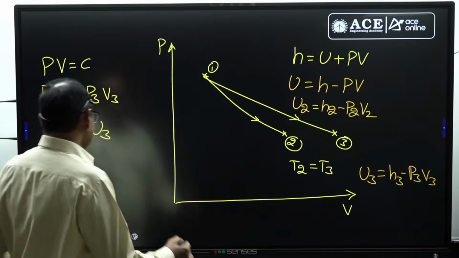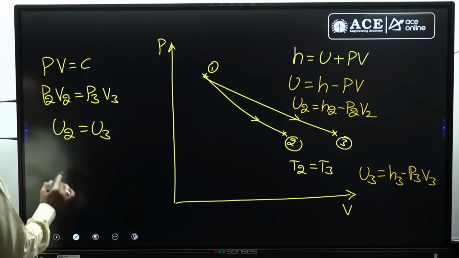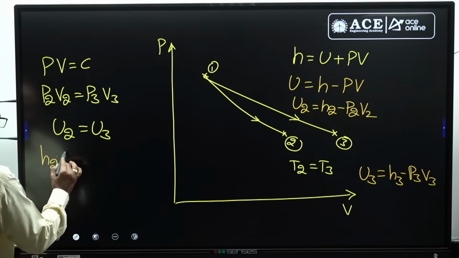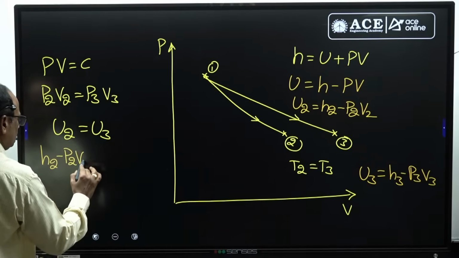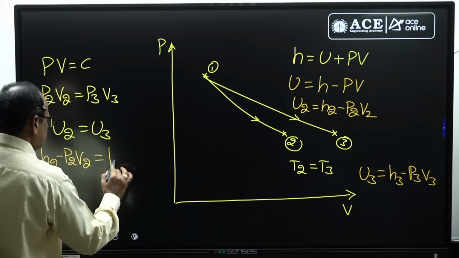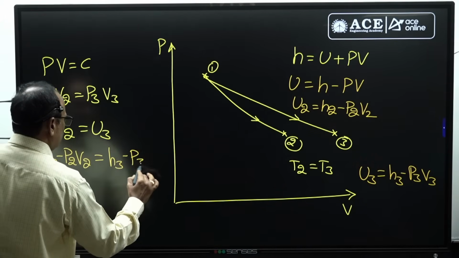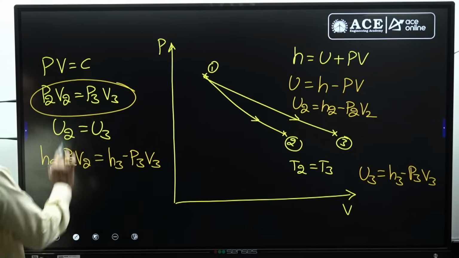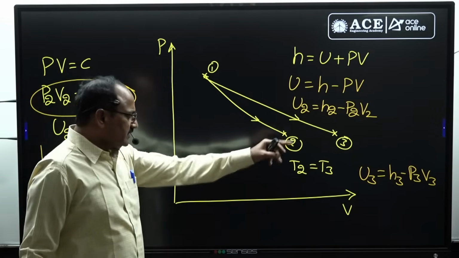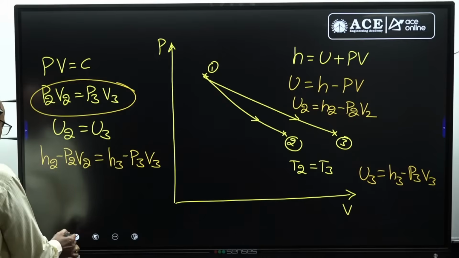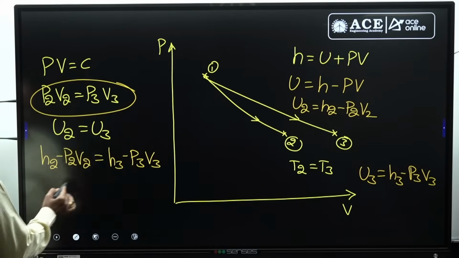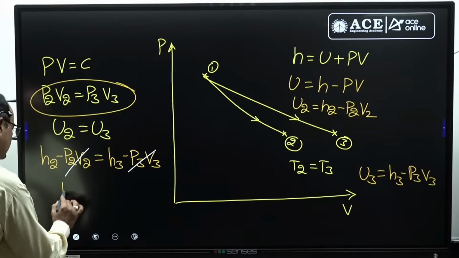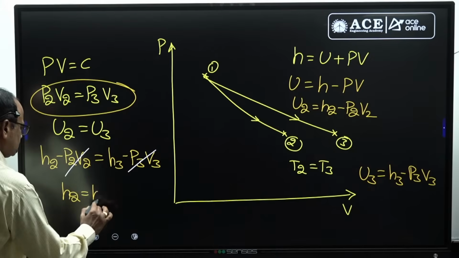Since at state 2 and state 3 the internal energies remain the same, in the place of U2 write H2 minus P2 V2 equal to H3 minus P3 V3. But according to Boyle's law, as long as the temperatures are equal at state 2 and state 3 for any ideal gas, P2 V2 equal to P3 V3, therefore these two terms get cancelled. Finally, H2 equal to H3.